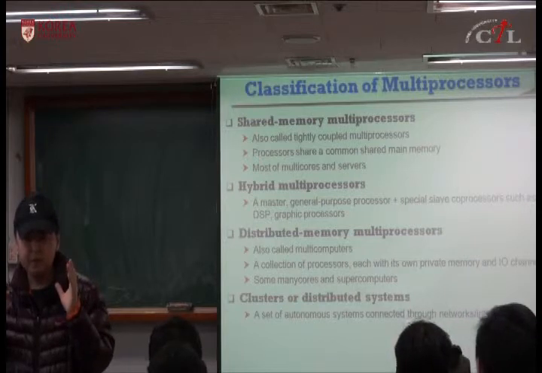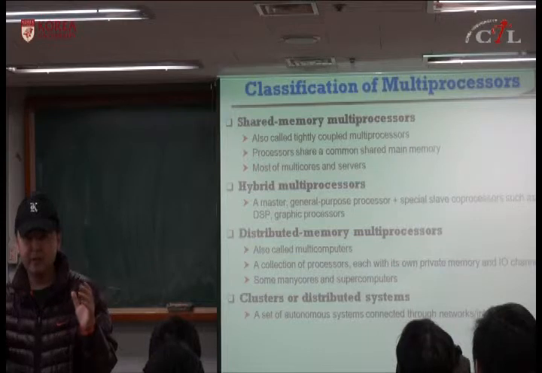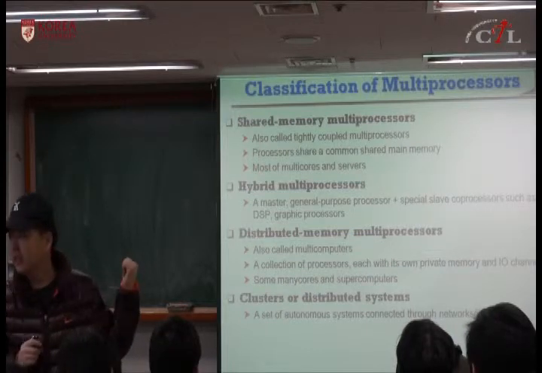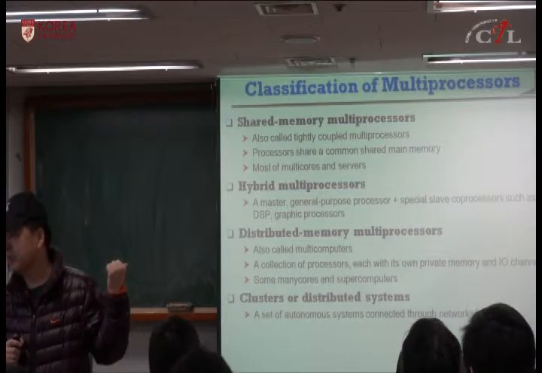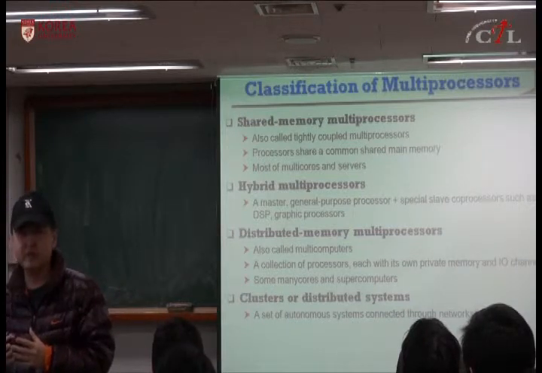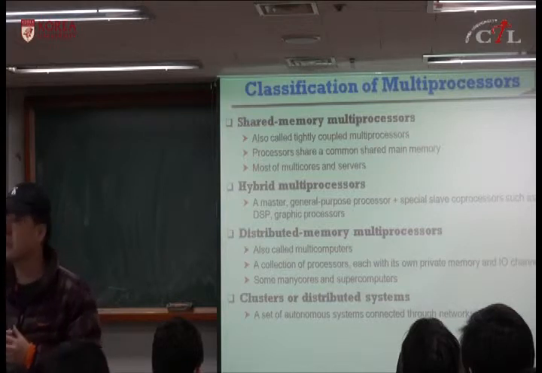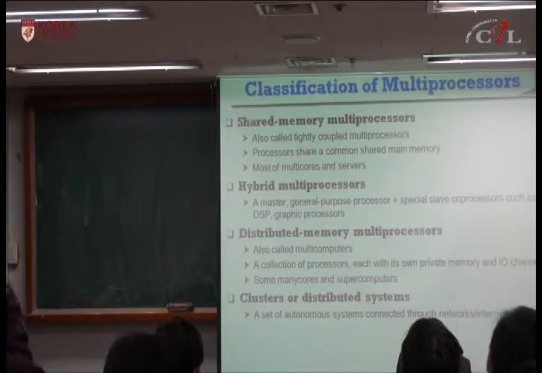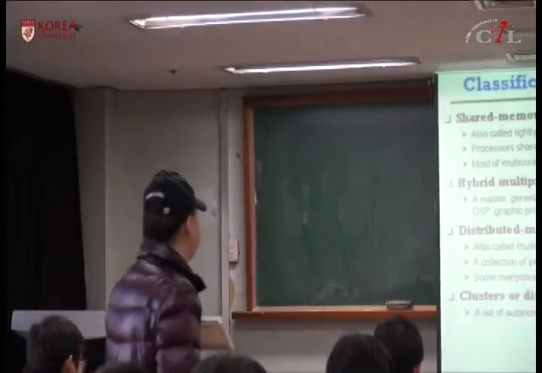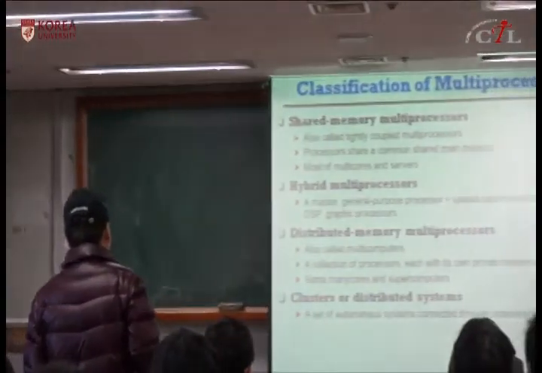Most of the multi-cores and multiprocessors you are dealing with are these shared memory multiprocessors, because this is easy to program. Other multiprocessors are not easy to program. They need explicit parallel programs to run on other machines.